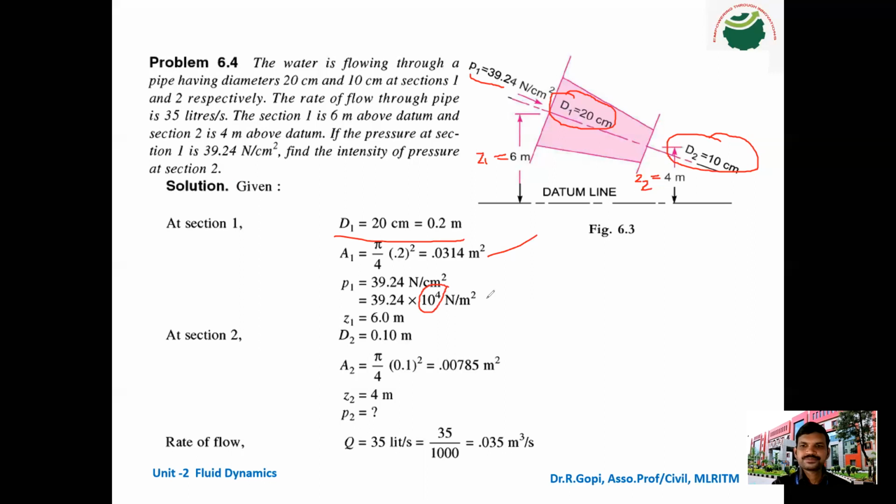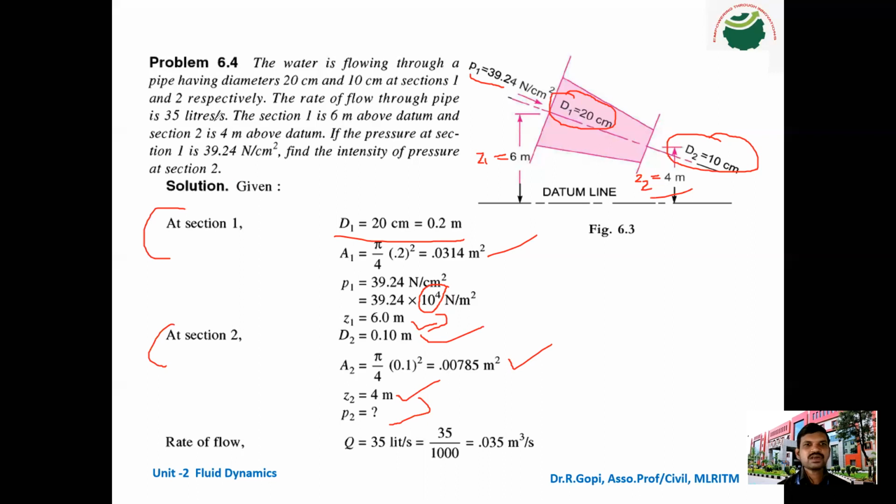So next, Z1 we also know. These are all at section 1. Next, come to section 2. At section 2, D2 is given, it is 0.1 meter, and from this D2 we get the area A2, pi by 4 into D square. Next is Z2, it is 4 meter. Next, P2 is the only unknown value here.